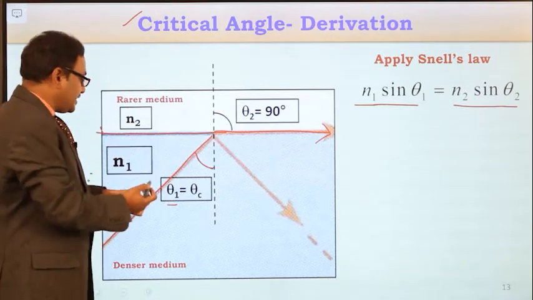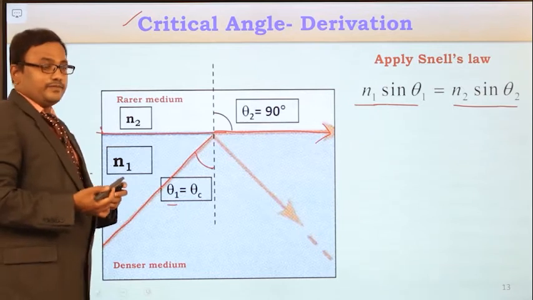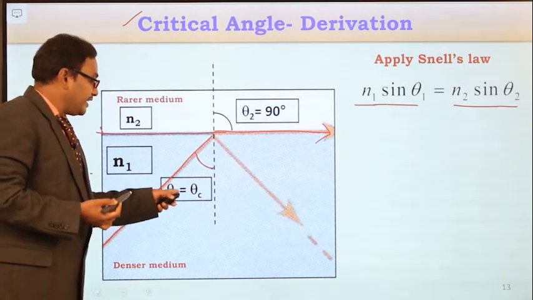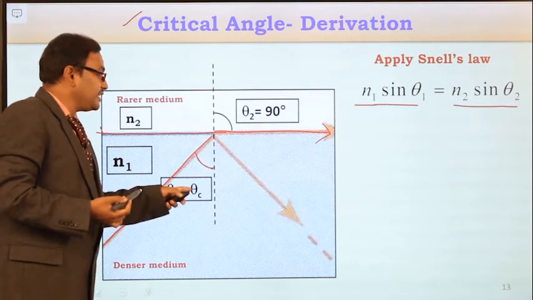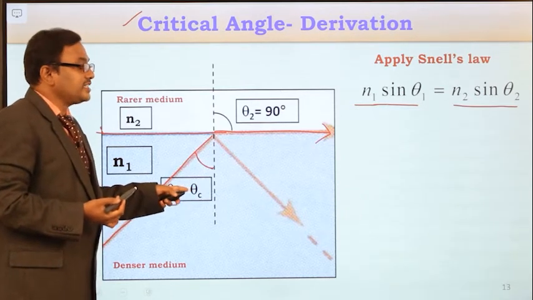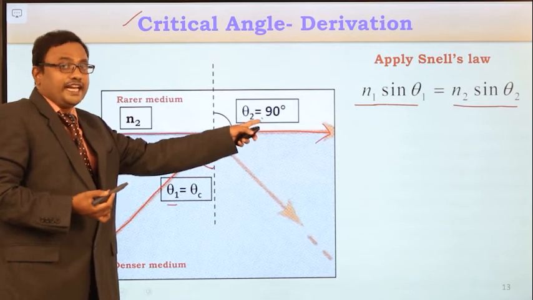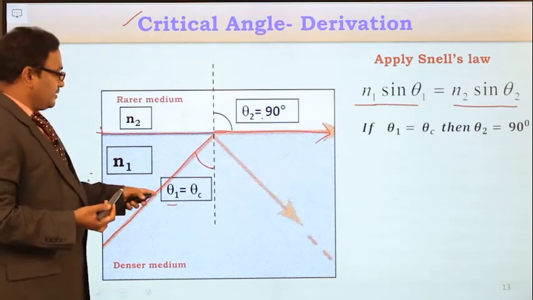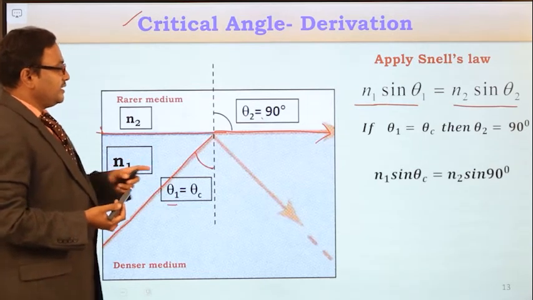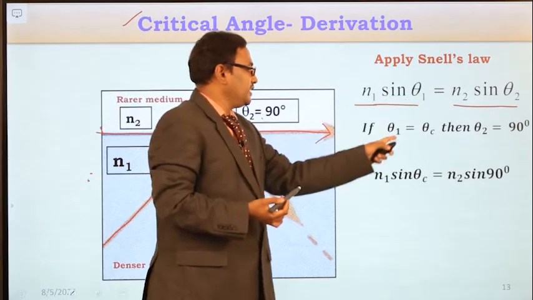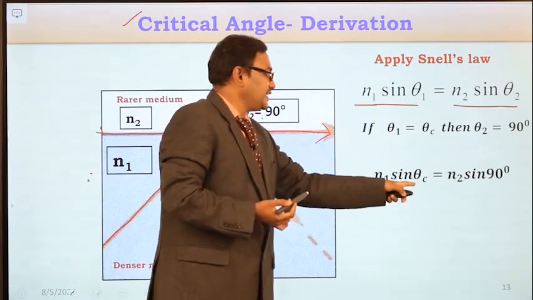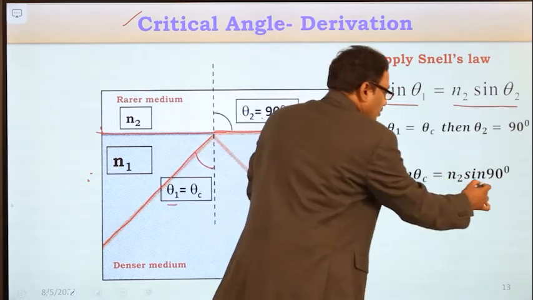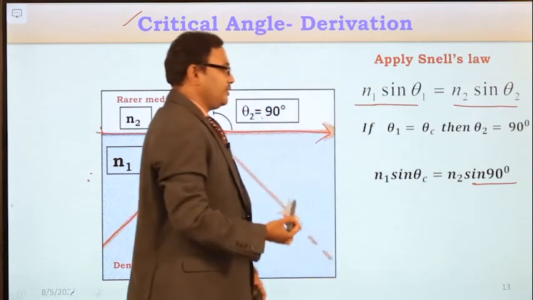Now if this θ1 is the critical angle θc, for this what is the angle of refraction? Angle of refraction is 90 degrees. So substitute θ1 equal to θc, and for θc, angle of refraction θ2 is equal to 90 degrees.